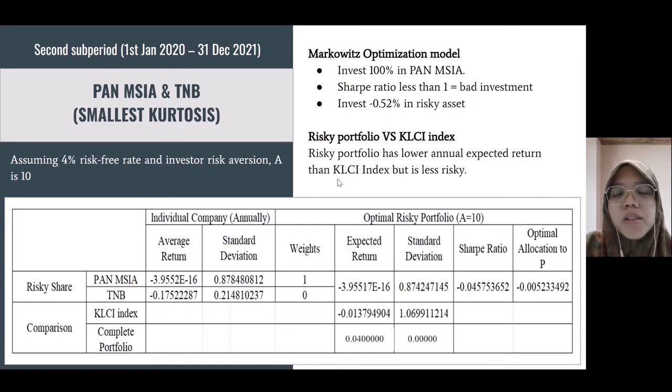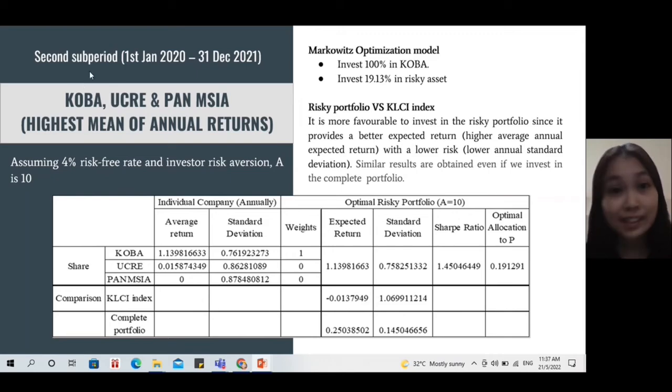To compare this risky portfolio and the KLCI index, we can see that the risky portfolio has a lower annual expected return than the KLCI index, but is less risky. For the second sub-period, we aim to obtain high returns. Therefore, we choose 3 companies with the highest mean of annual returns, which are Kobe, Ukras, and PAN Malaysia.